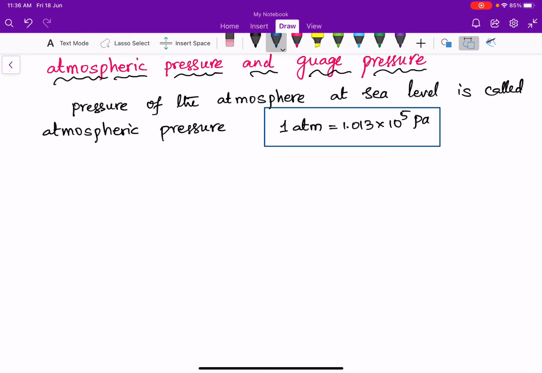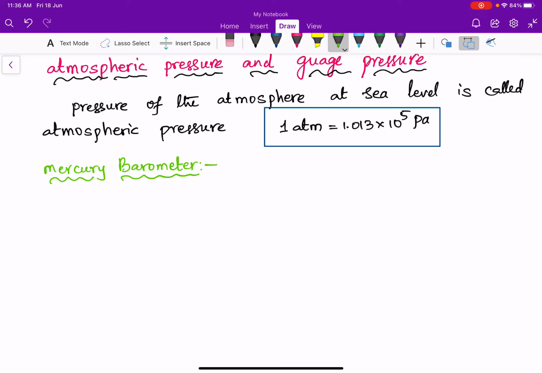To measure atmospheric pressure we use a mercury barometer. Now I am going to discuss the mercury barometer. This device is used to measure atmospheric pressure.